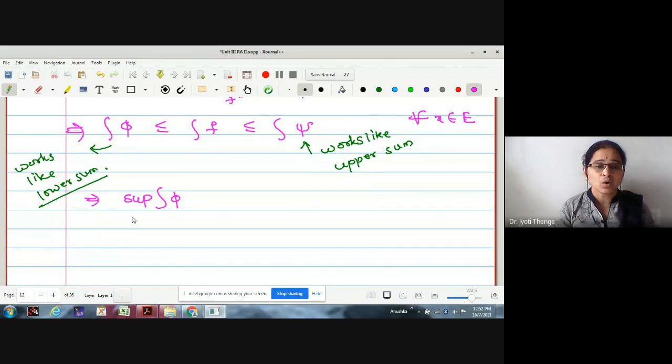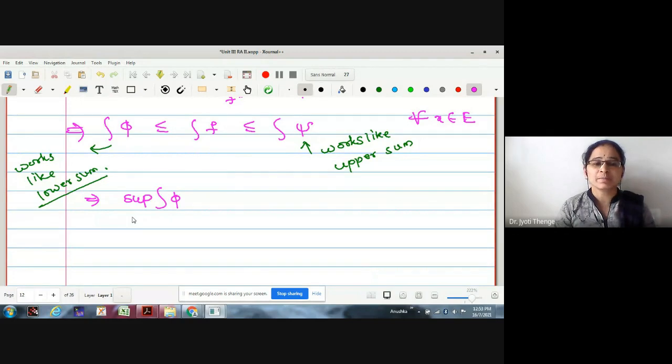Now, the first lemma we are going to prove is that the supremum of integration of phi is equal to the infimum of integration of psi if and only if f is measurable. But later we say that f is integrable whenever this condition holds.